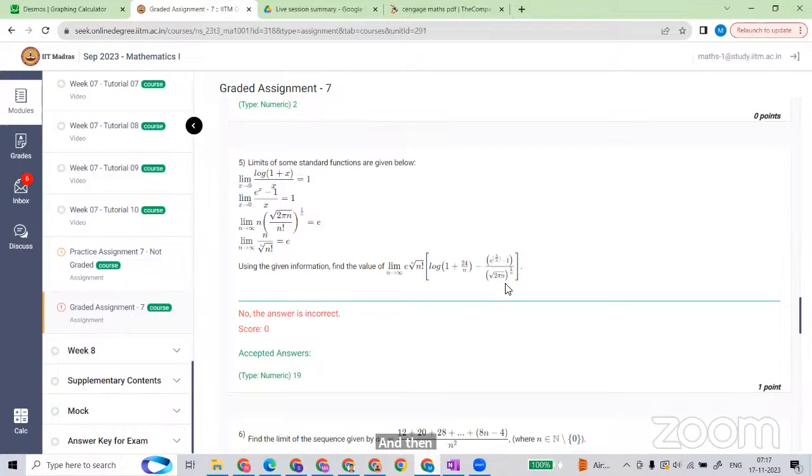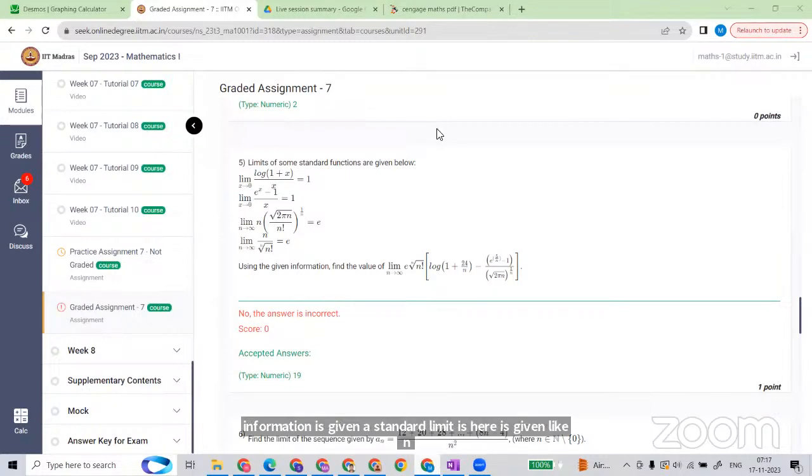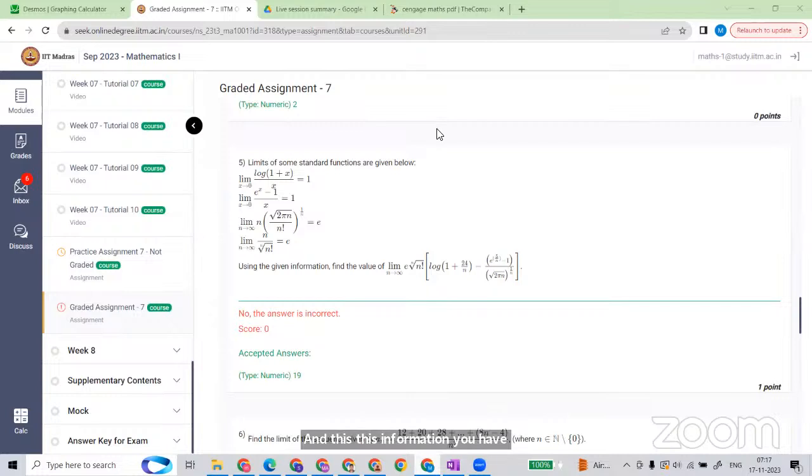Some information is given, a standard limit of the sequence. You have to change this into this format, use that standard limit, and convert so that we reach a final answer.